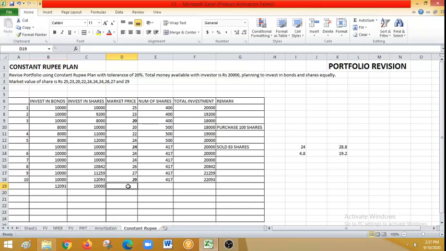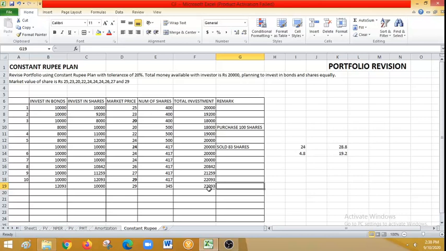Now at 29 rupees, how many shares will I have? 10,000 divided by 29, again approximate, is 344, so I will write 345. The bond total is not going to change.